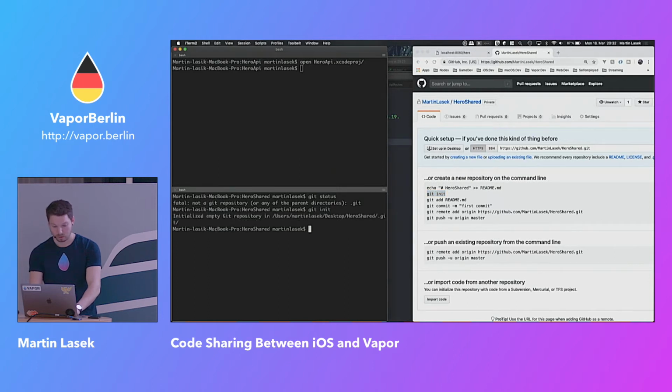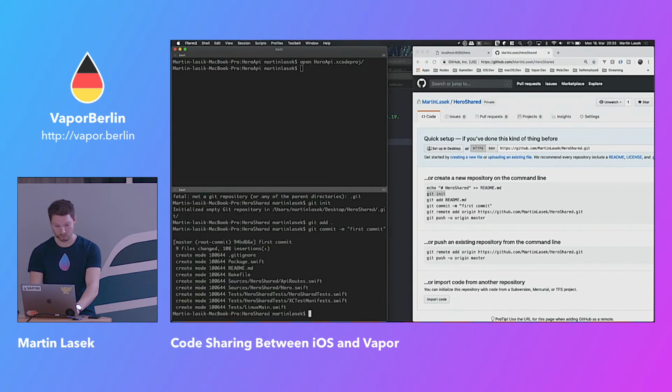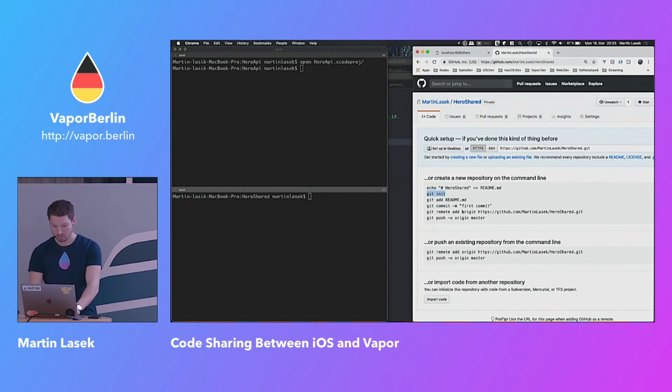So git init, git add everything, git commit, first commit. I'm not going to write out that one. And then pushing it to the repository. So we got that now up on GitHub.